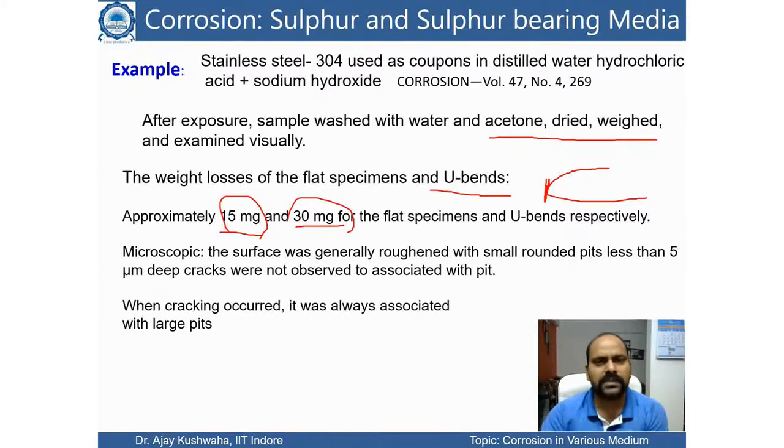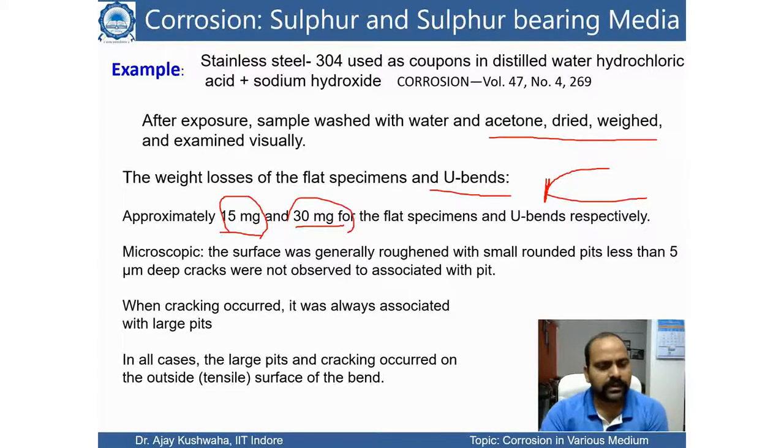Otherwise, in small pits, there is no cracking. In all the cases, the large pit and cracking occurred on the outside surface of the bend, not the inner surface. Why? They say it is because the outer surface has a kind of stress that is tensile.